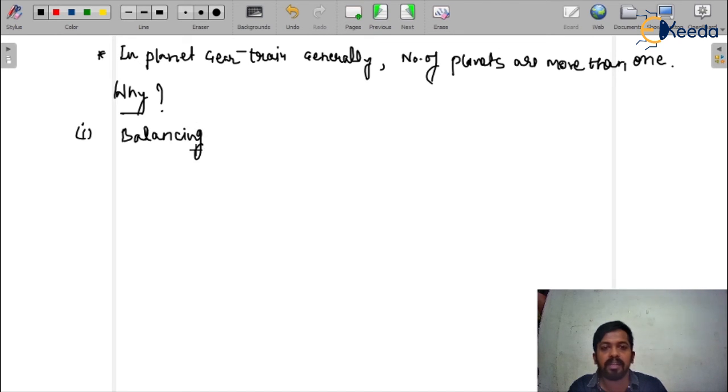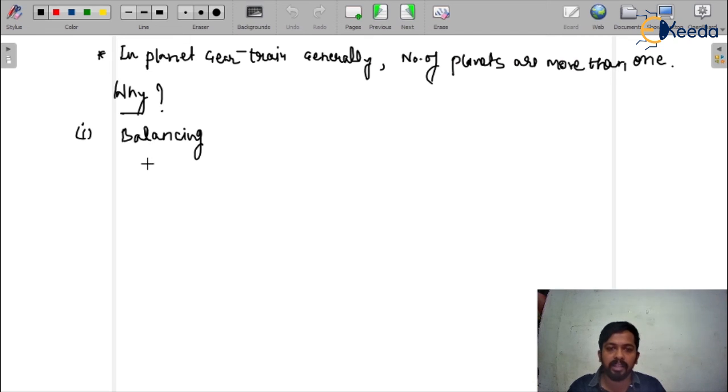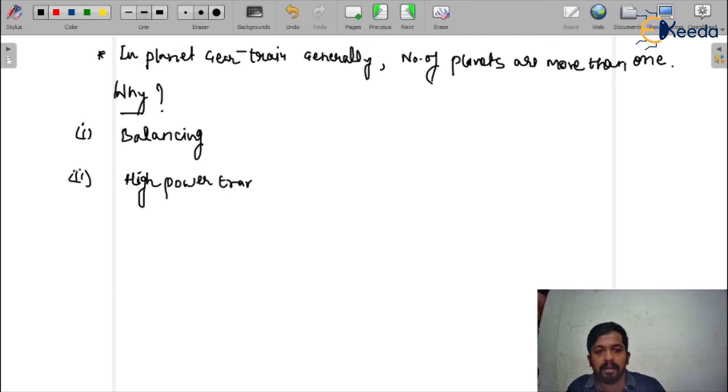I am not saying there are only 3 planets, but more than one planet gear can be used generally. The second reason is high power transmission. Just for high power transmission.